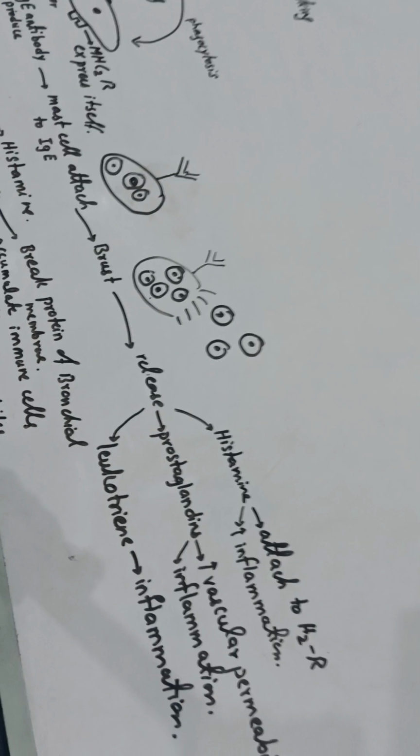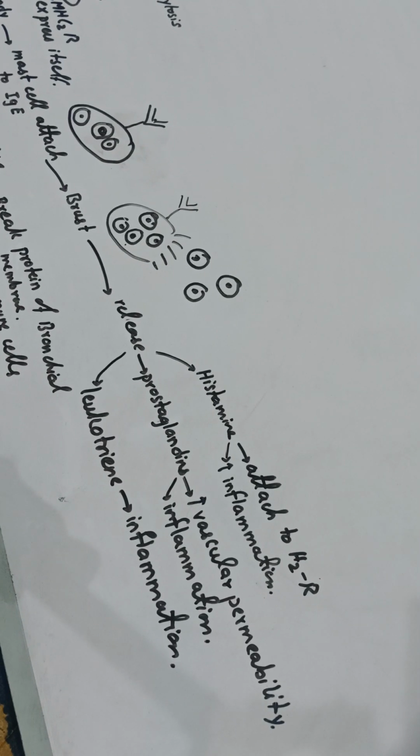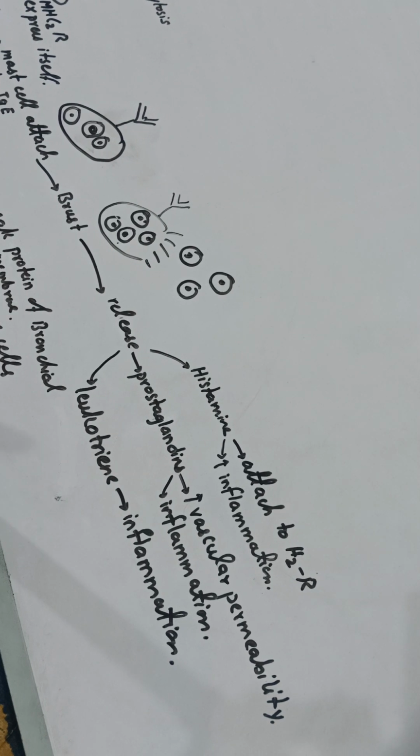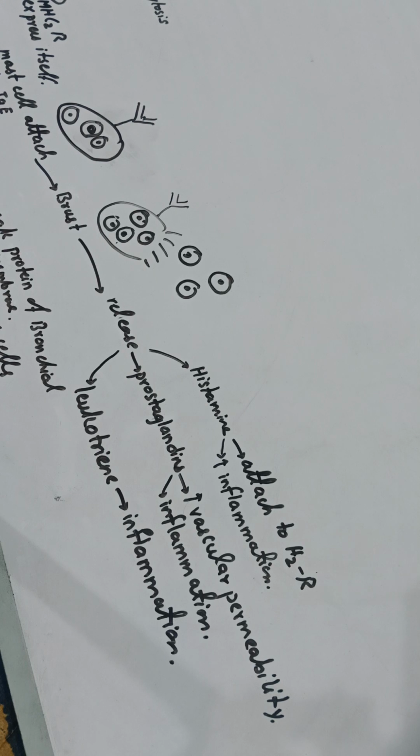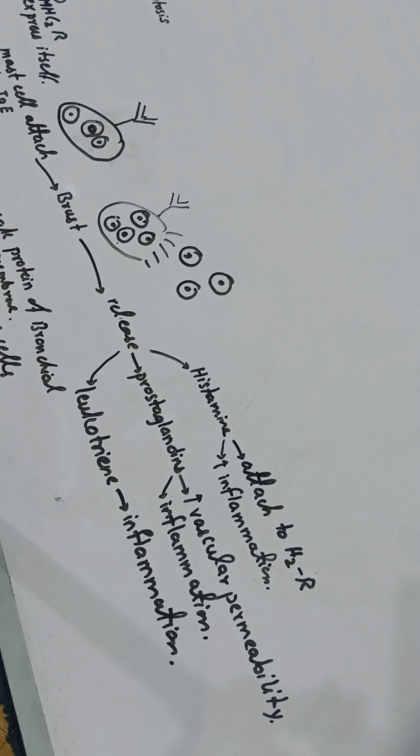Whenever they are produced, they increase the vascular permeability and increase the inflammation. And leukotriene is a most important chemical which is produced by your WBCs, meaning leukocytes, and they have a very important role in inflammation.